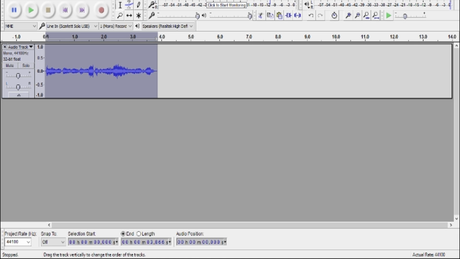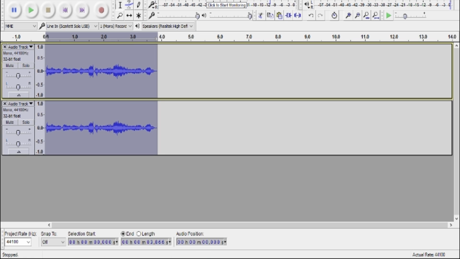What you're going to want to do is duplicate the track. You can do this by holding down Control A to highlight the first track, and then Control D to duplicate it. Despite not being the deepest, Reaper has a lot of bass in his voice. So the first thing we're going to do before we do anything with the volume levels is Control A, go into Effects, go into Equalization, and for Select Curve, we're going to hit Bass Boost. And so now that'll make the track sound a little bit meatier.